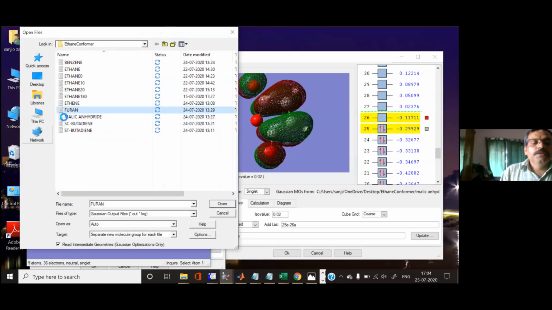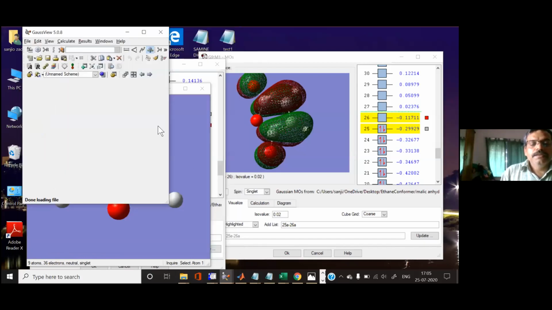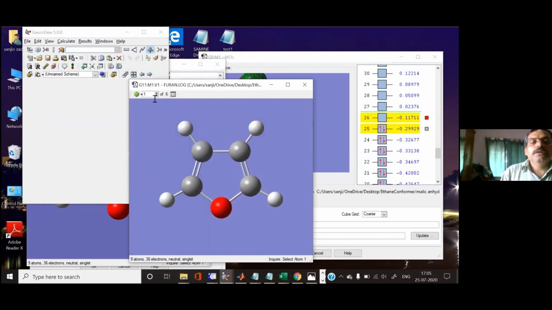When you open the file, you see here that you read intermediate geometries. If you open this file, it generally shows all the steps it has taken. That means it has taken 6 steps, and you can see how the geometry is changing stepwise up to the 6th step. The 6th step is the optimized geometry.